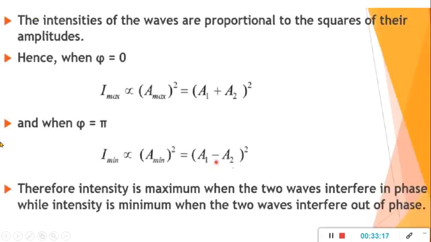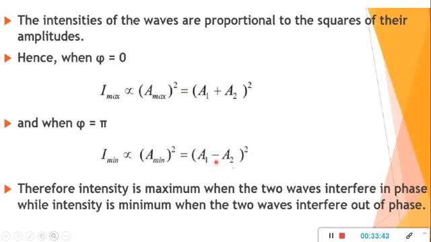And what about the intensity? There is a relation between intensity and amplitude. Intensity is directly proportional to the square of the amplitude, which is a1 plus a2 the whole square, and when phi is pi, it is a1 minus a2 the whole square. So what is the conclusion? Conclusion is that intensity is maximum when two waves interfere in phase, while intensity is minimum when two waves interfere out of phase. Clear?